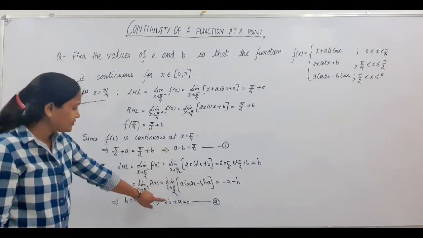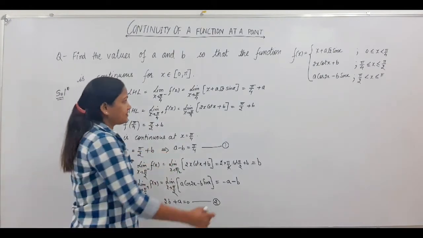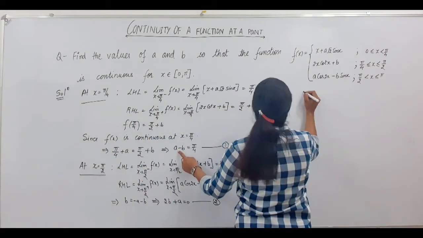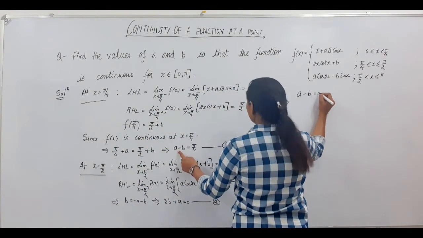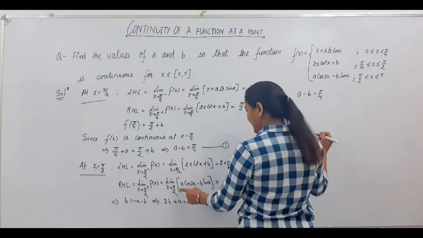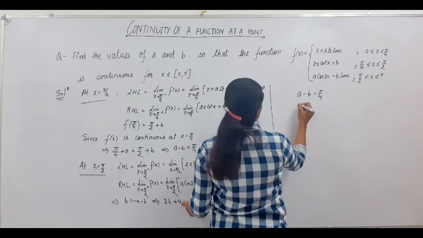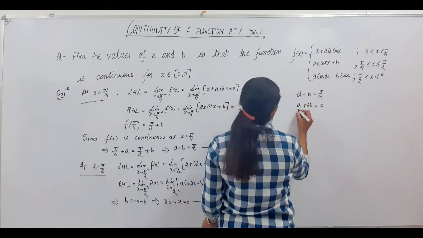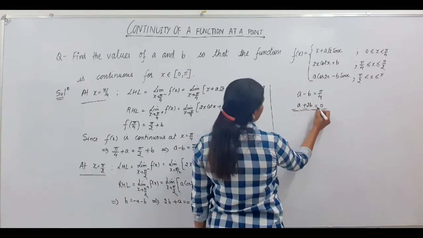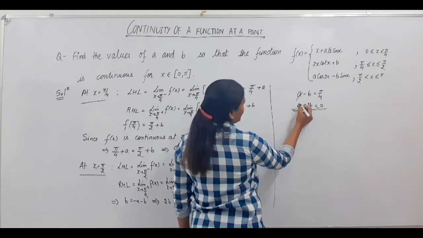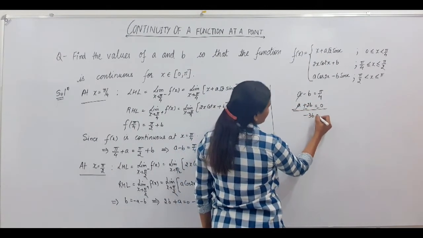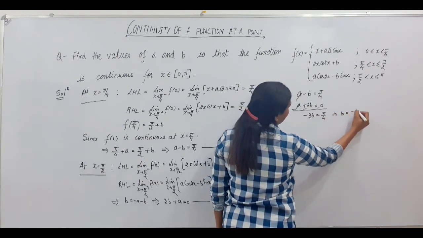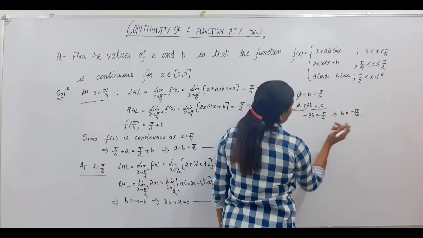Now we are going to solve these two statements. Your first statement is a minus b is equal to π/4, and the second one is a plus 2b is equal to 0. Now subtracting the two, we get minus 3b is equal to π/4, and b will be minus π/12.